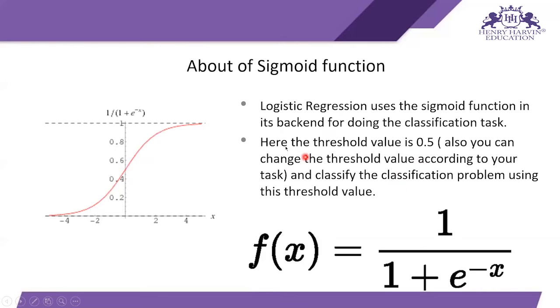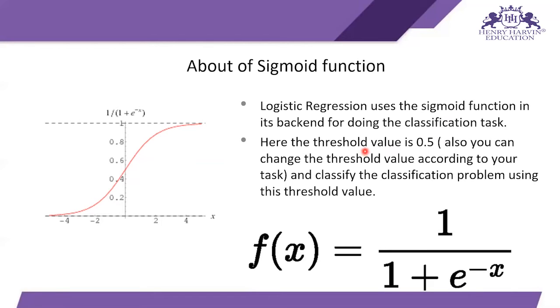So basically, this is the formula for the sigmoid function, and this formula is used for solving classification problems. Here, if the probability is greater than the threshold value of 0.5, then we can say that the event is going to happen, it is true or 1. If the probability is less than 0.5, then we can say that the event is not going to happen, or it is false, or it is 0. So this is how we can use it for classification.